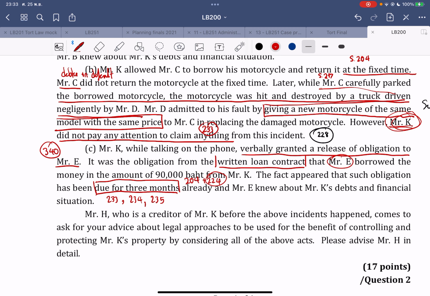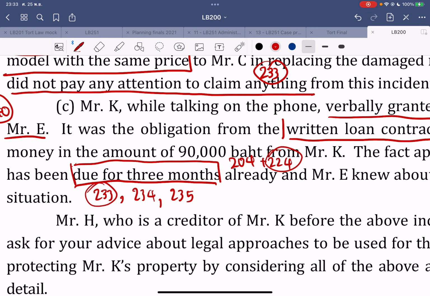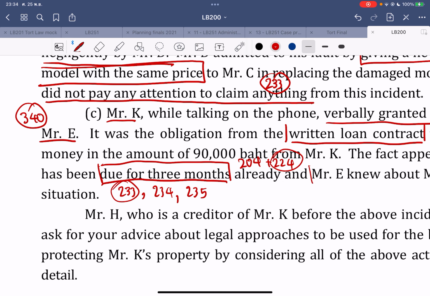Mr. H can use section 233 to exercise the claim in his own name on behalf of the debtor, Mr. K here, to claim that Mr. E must return the money of 90,000 baht to Mr. K. Also, Mr. H here can claim interest as well. He can demand that Mr. E return interest to Mr. K as well.